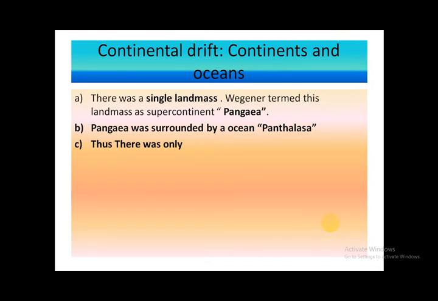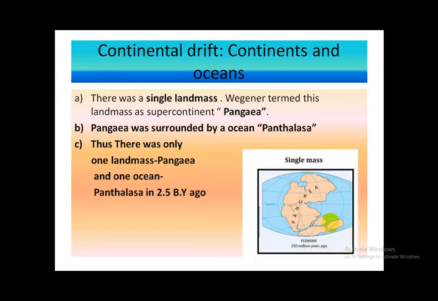Thus, there was only one landmass, that is Pangaea, and only one ocean, that is Panthalassa, 2.5 billion years ago. So this is the very initial position 2.5 billion years ago.